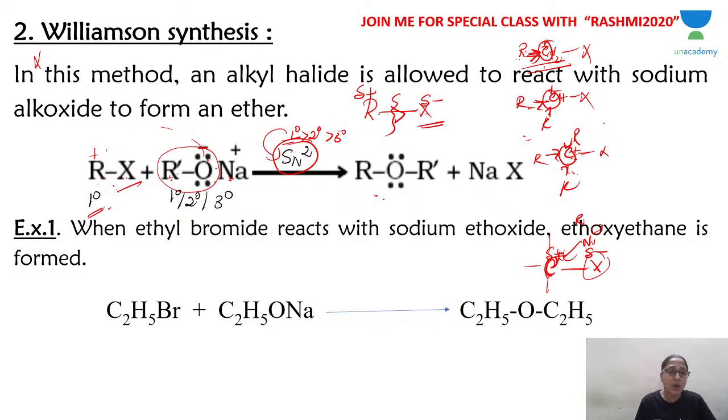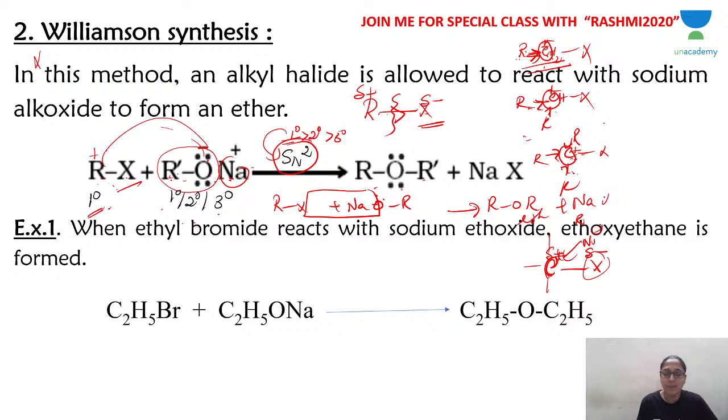Now sodium alkoxide can be primary, secondary or tertiary. NaX comes out, so you just add R in the place of Na. You write R, that's all. So RX plus NaOR, NaX is removed, so you have ROR. So ether is formed, and salt is the byproduct.